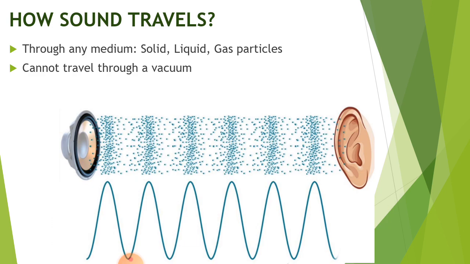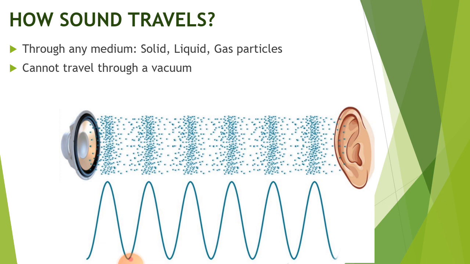How does sound travel? We have studied that sound travels in the form of waves, but it requires something for traveling. A bus? A car? No, it requires a medium. Sound can travel through any medium, whether it be solid, liquid, or gas, but it needs a medium. It cannot travel without a medium.